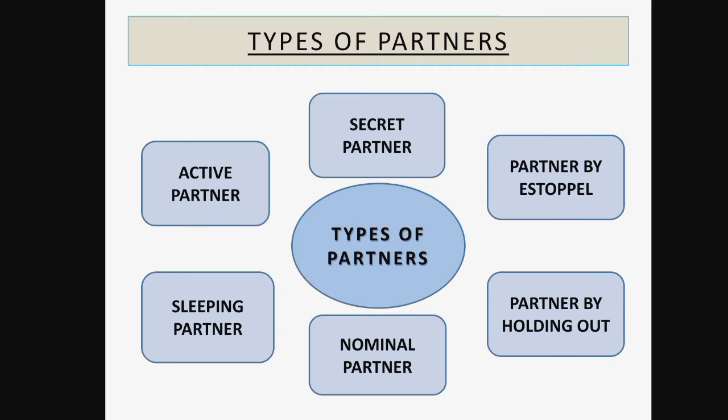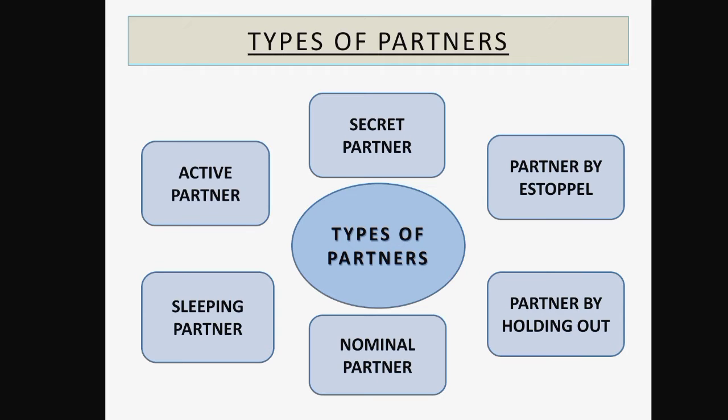Now, the next type of partner is the nominal partner. Nominal partners are not the real partners of the firm. These partners do not contribute any capital, they do not participate in the management, and they do not have unlimited liability. If they are not contributing any capital, they are not entitled to share in the profit or loss of the firm. Now the question arises, then what is the role of a nominal partner?